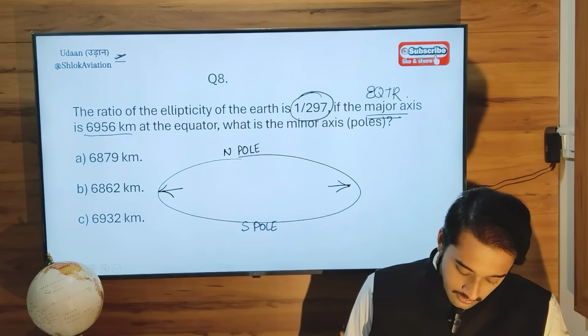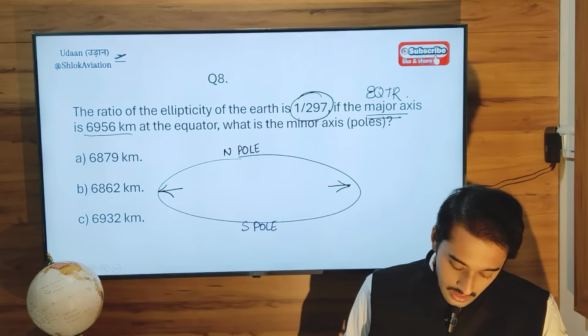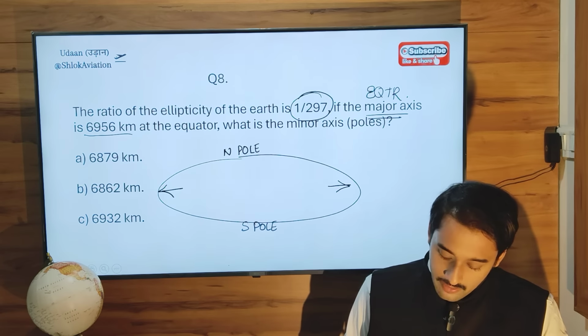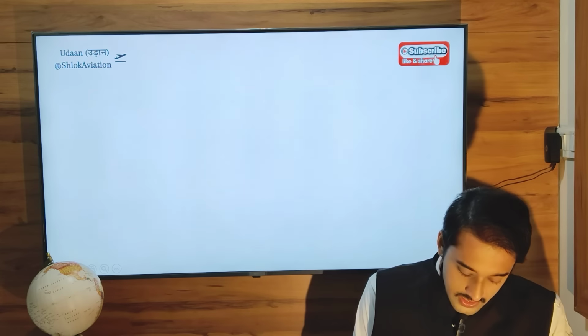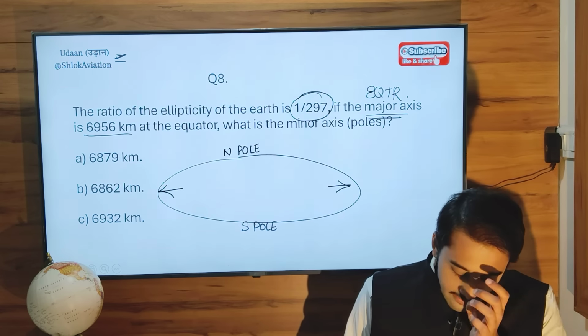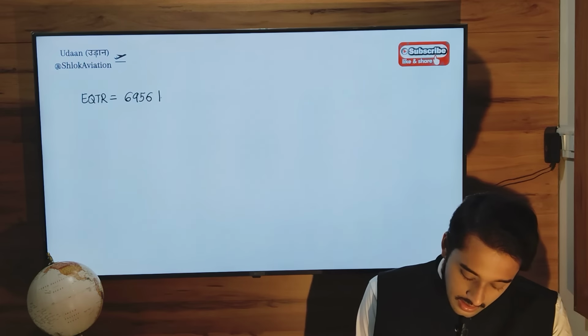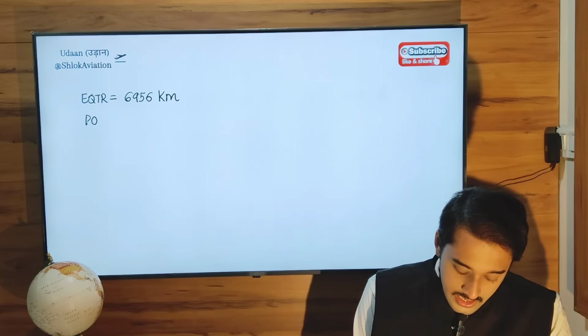That means if the equatorial diameter or equatorial axis is 6956 kilometers, what will be the polar axis measurement?